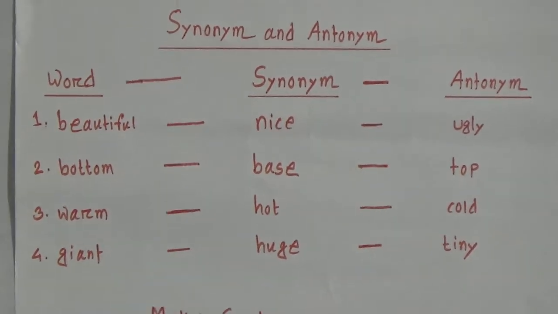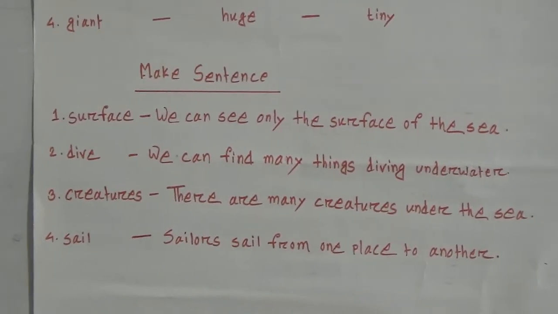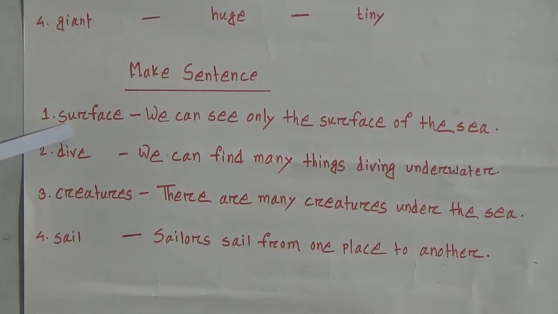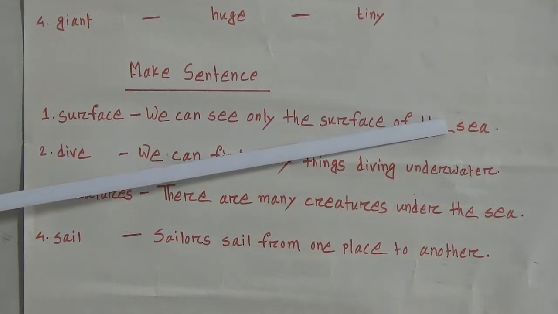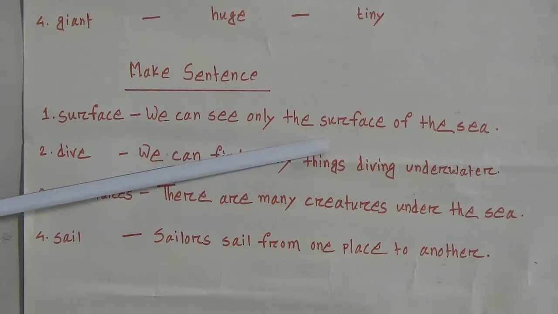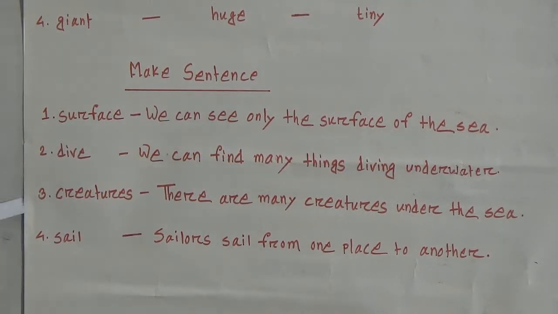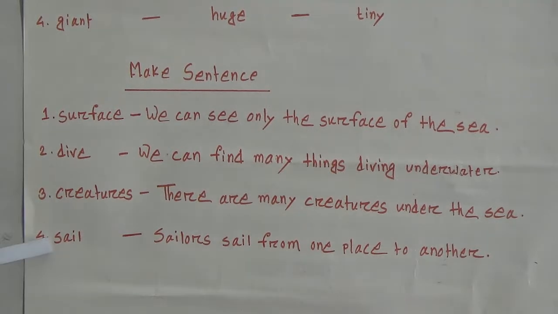Now make sentences. How many make sentences I have given here? 4 make sentences. So look at the first one, surface. Pronounce with me, surface. We can see only the surface of the sea. Number 2, dive. We can find many things diving underwater. Number 3, creatures. There are many creatures under the sea. Number 4, sail. Sailors sail from one place to another.